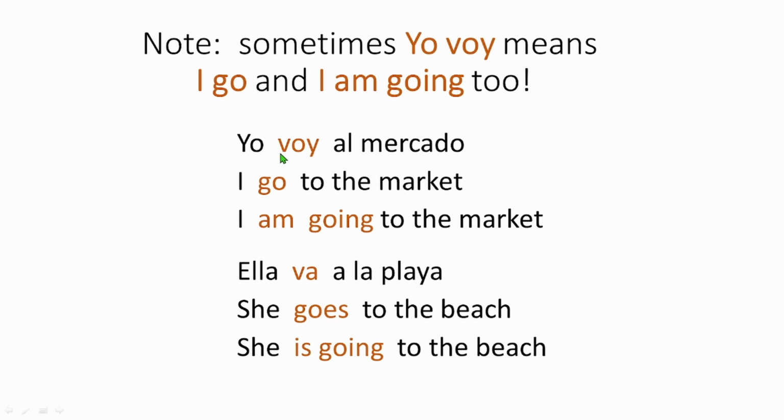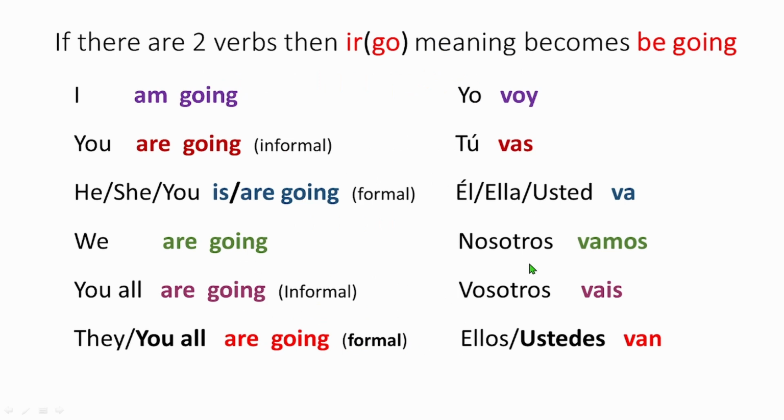Now, sometimes yo voy means I go and I'm going to. So if I say yo voy al mercado, mercado is market, it means either I go to the market, or it also can mean I'm going to the market. Both of them, depending on context. If you say ella va a la playa, playa is beach, so it can mean she goes to the beach or she is going to the beach. Both of them, depending on context.